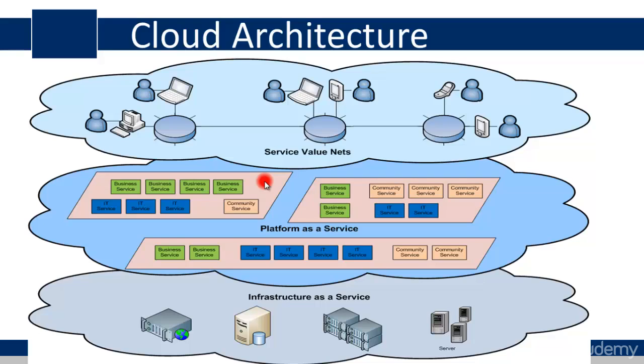Now here you can see three types of cloud. This is a cloud architecture. Architecture of the cloud is this. Now here you can see platform as a service, software as a service, and infrastructure as a service.